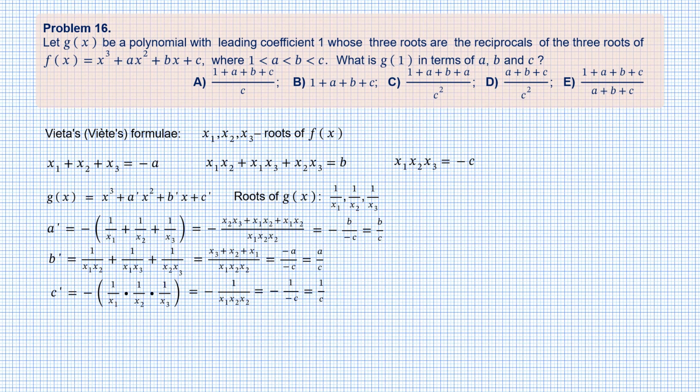And we can write the expression for g of x, where the coefficients are expressed in terms of a, b, and c. We are asked to express g of 1 in terms of a, b, and c. To do that, we just replace x with 1, reduce to the common denominator, and come to choice A.